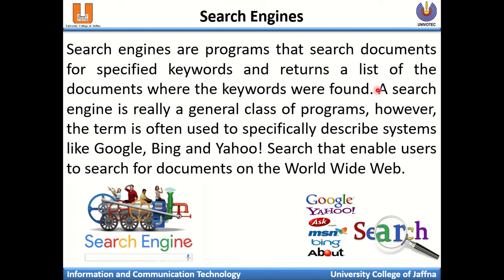A search engine is really a general class of programs. However, the term is often used to specifically describe systems like Google, Bing, and Yahoo.